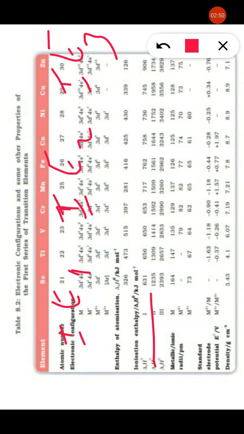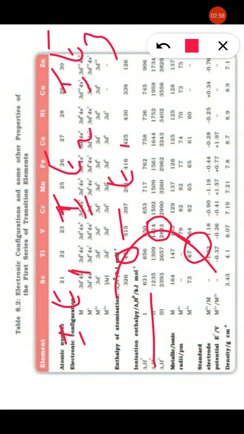Suppose there are 3 electrons in a valence shell, and at a time one electron is ionized, this is IE1. Then IE2, and this is for IE3. As electrons are ionized, 1, 2, 3, the attraction towards the nucleus increases, so the ionization enthalpy also increases.